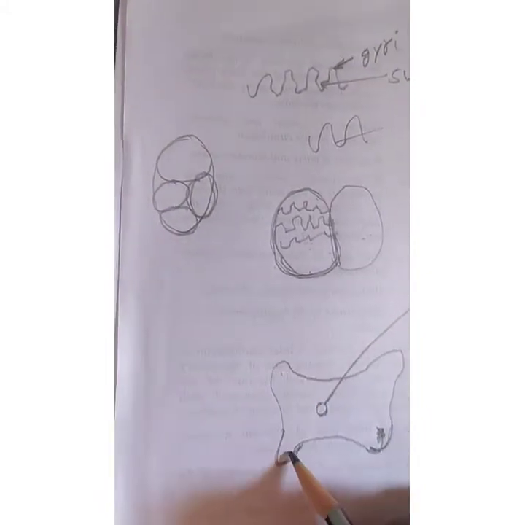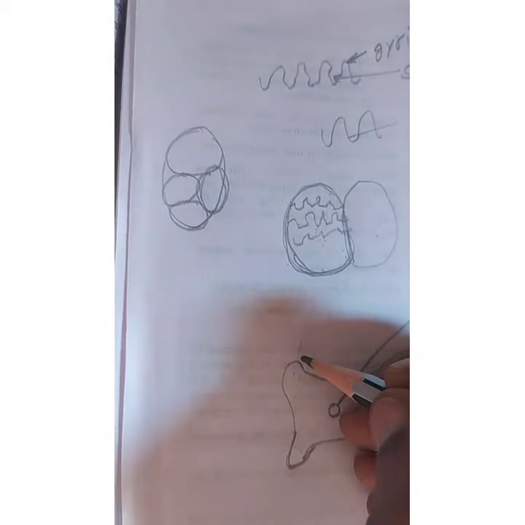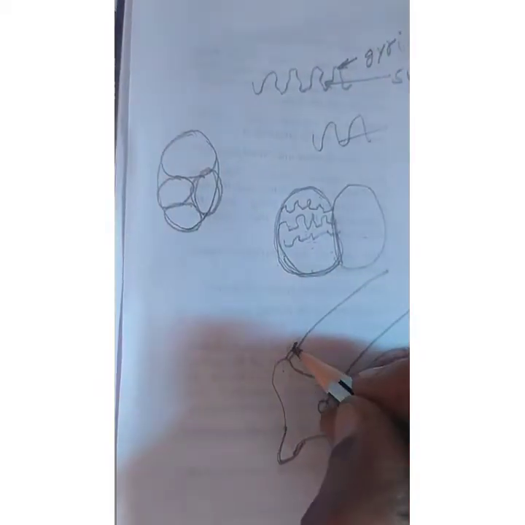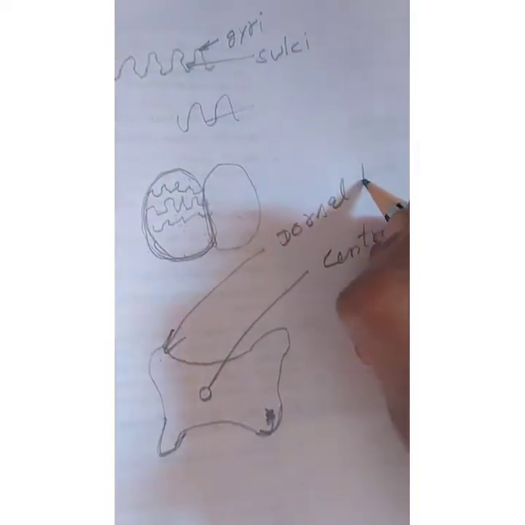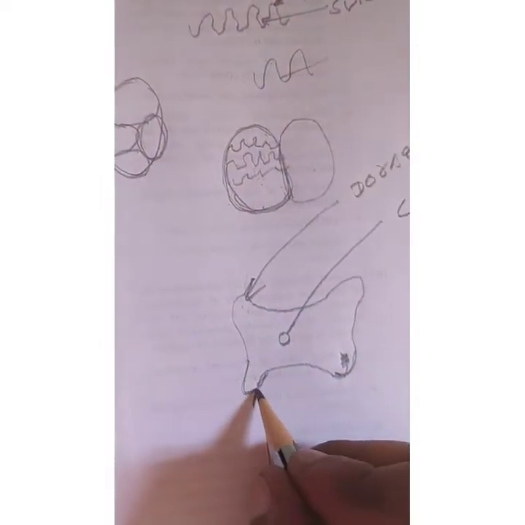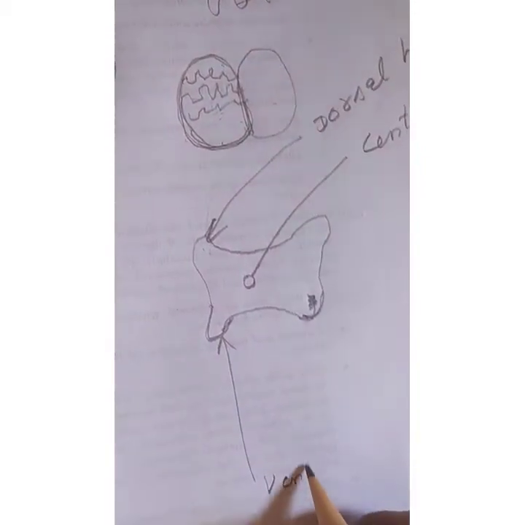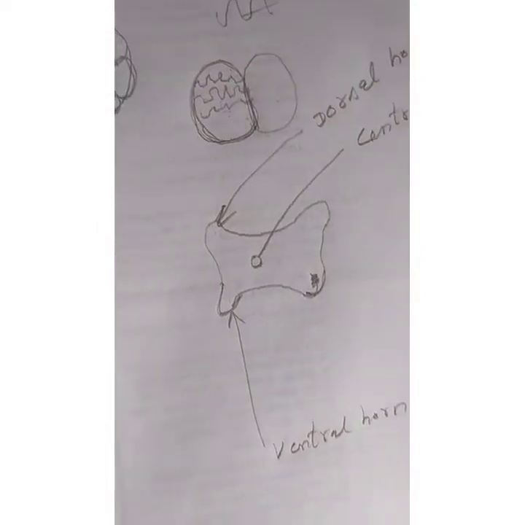Now you can see two horns are there. Since this is the back side, meaning our back part, this is called the dorsal horn. What is it called? Dorsal. Dorsal means back side, H-O-R-N, horn. And since it is on the front side, this is known as the ventral horn, V-E-N-T-R-A-L, ventral, H-O-R-N, horn.